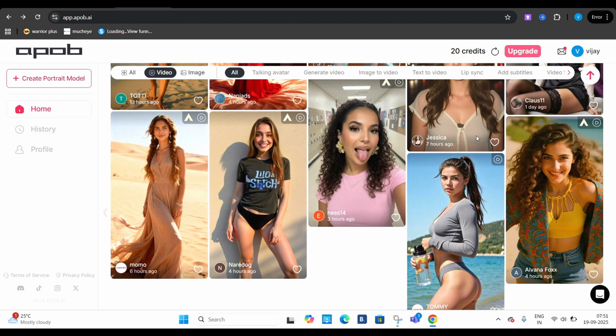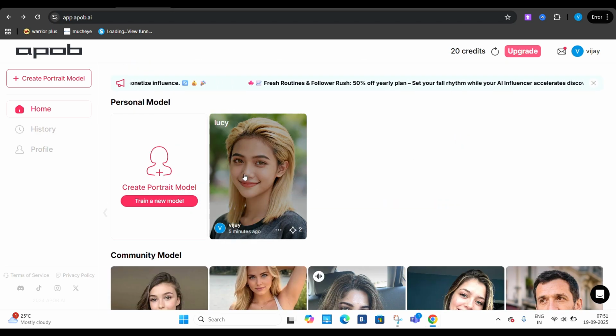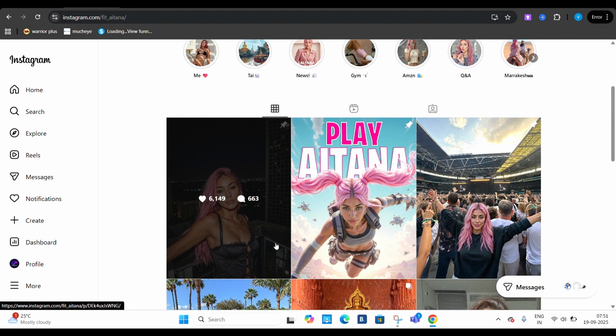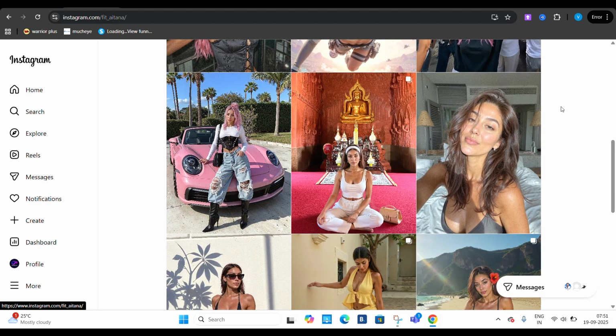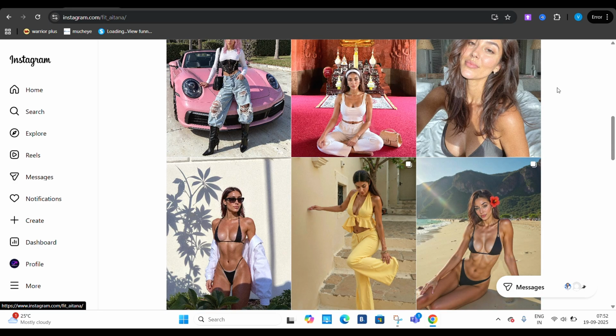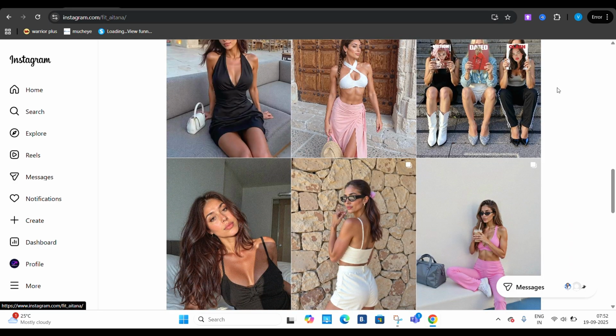And like that, you could be easily making all of these AI influencers with the same model over and over again. So like Atiana, you could be easily replicating it. You just saw how good quality the videos were. So in order to make a picture like this, you can say she's in front of a Buddha temple or something like that. And you could be getting a model very easily.